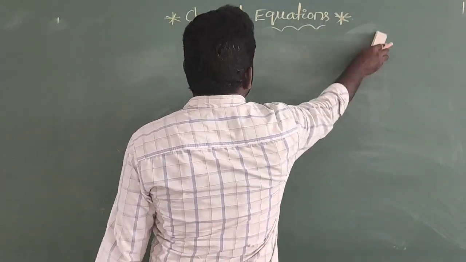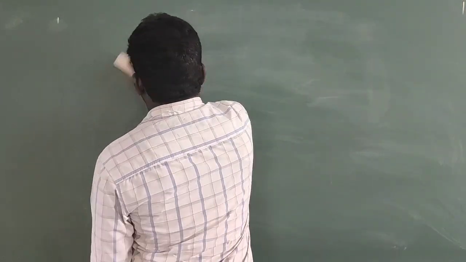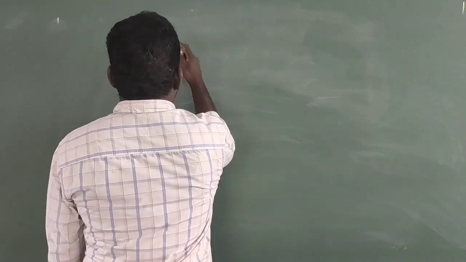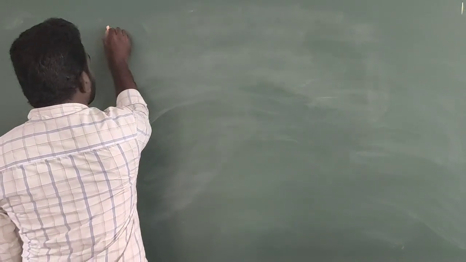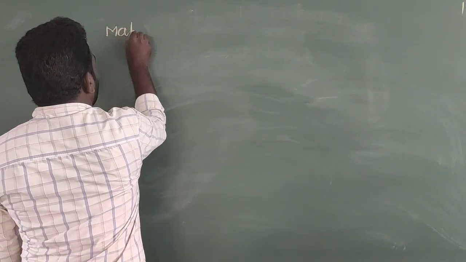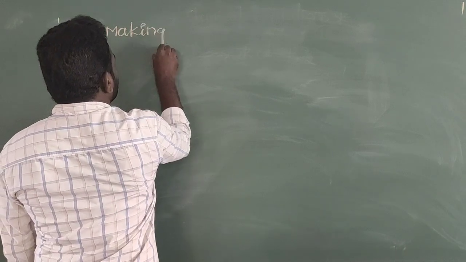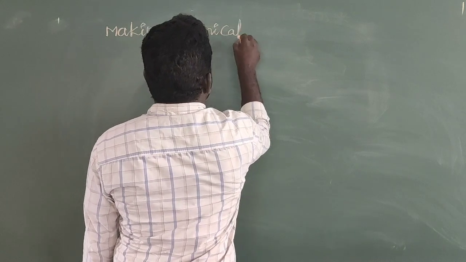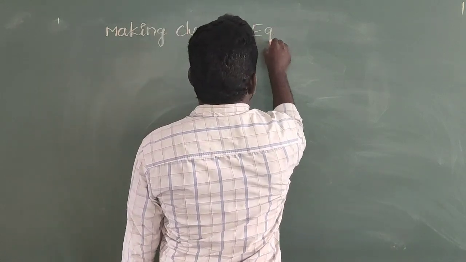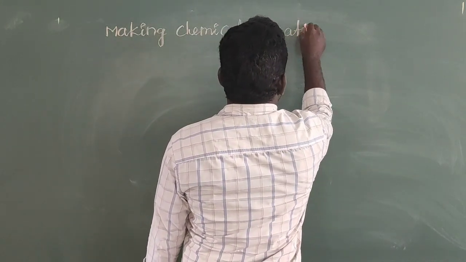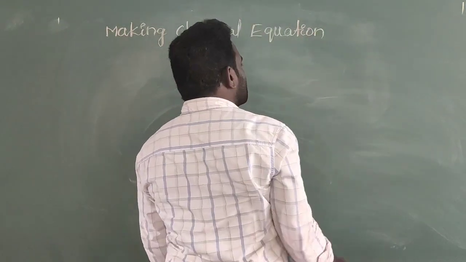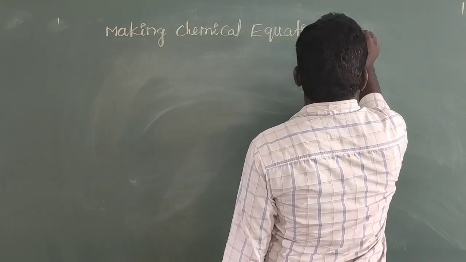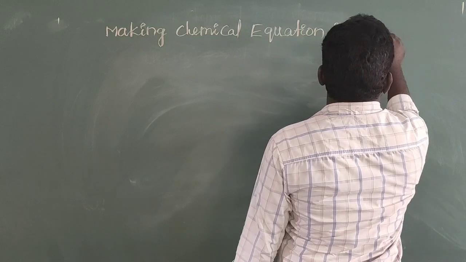And then I am going to discuss one more subtopic. What is the next one? It is called making a chemical equation more informative.